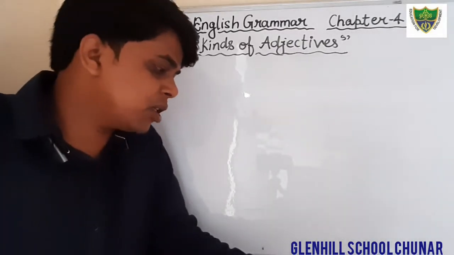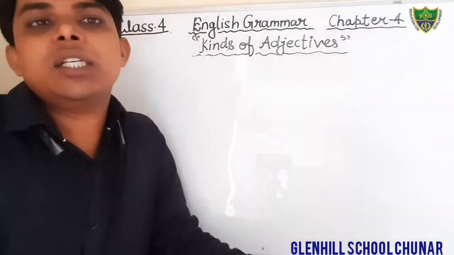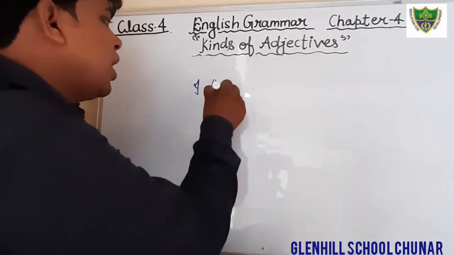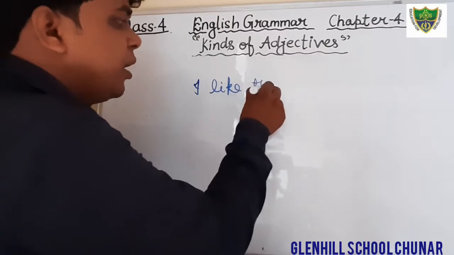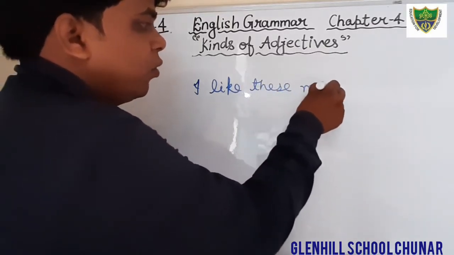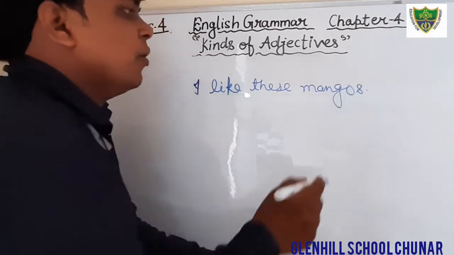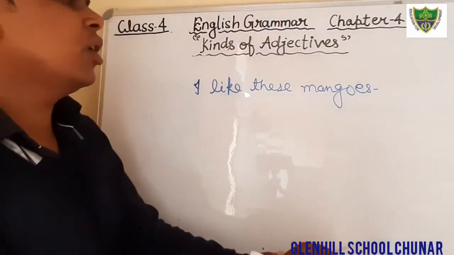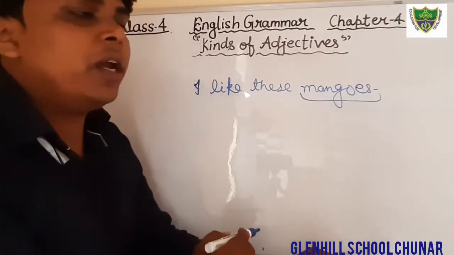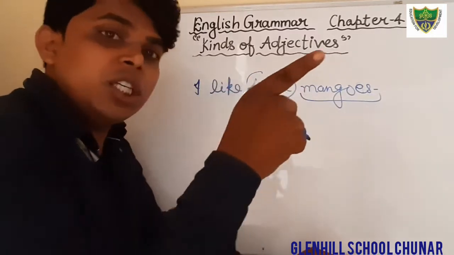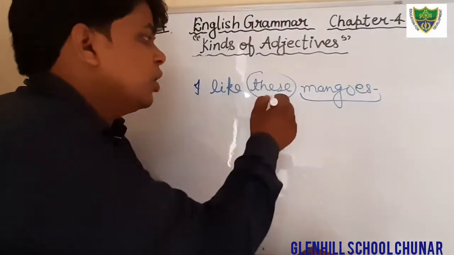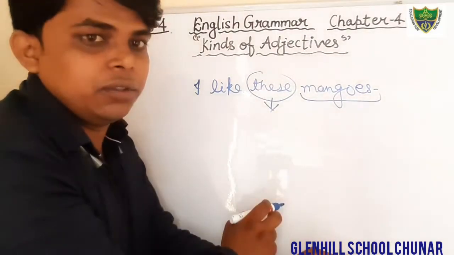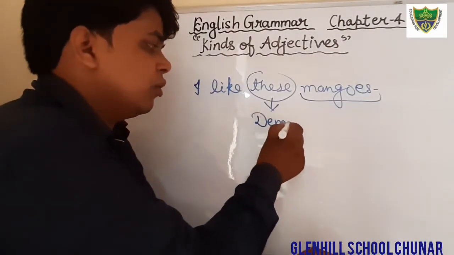For example, I like these mangoes. Mangoes is a noun, and here we are showing these mangoes. Therefore, here the word these is used as an adjective, and that is a demonstrative adjective.